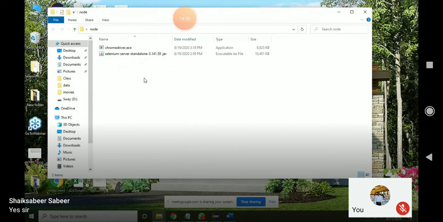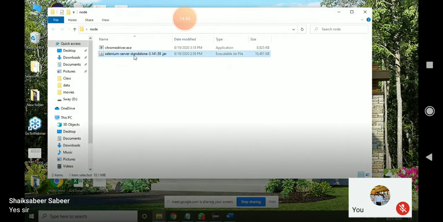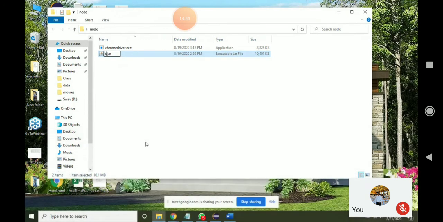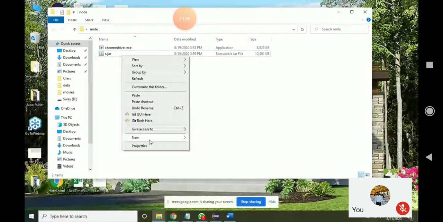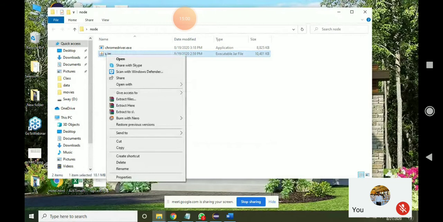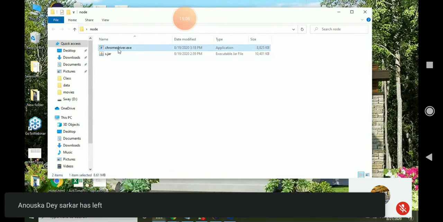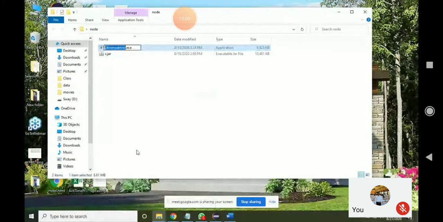Are you able to see my screen now? Yes. Rishabh and Sabir, now change the file names. Change the Selenium jar file, instead of selenium standalone server, rename it as s.jar. Right click on it and rename it as s.jar. Same way, rename the chromedriver.exe file as cd.exe.